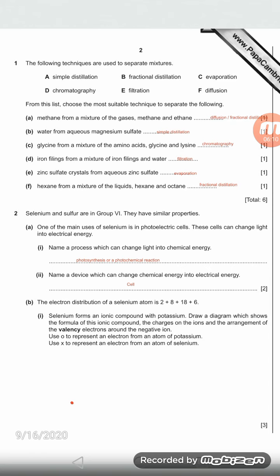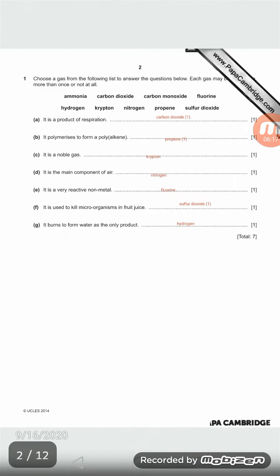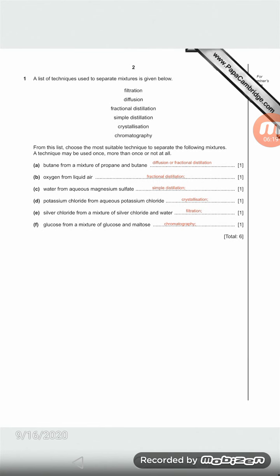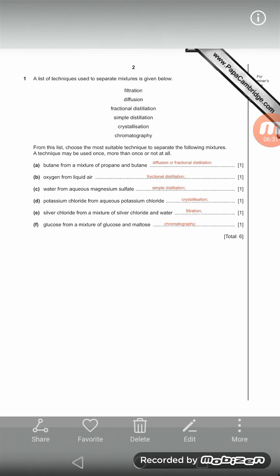Okay, hexane, you know, this alkane, all this thing. Obviously, fractional distillation. Okay, here one more question. Question number 1. I don't know which year paper this is. They have given all the options. They are saying use the method: butane from the mixture of propane and butane.